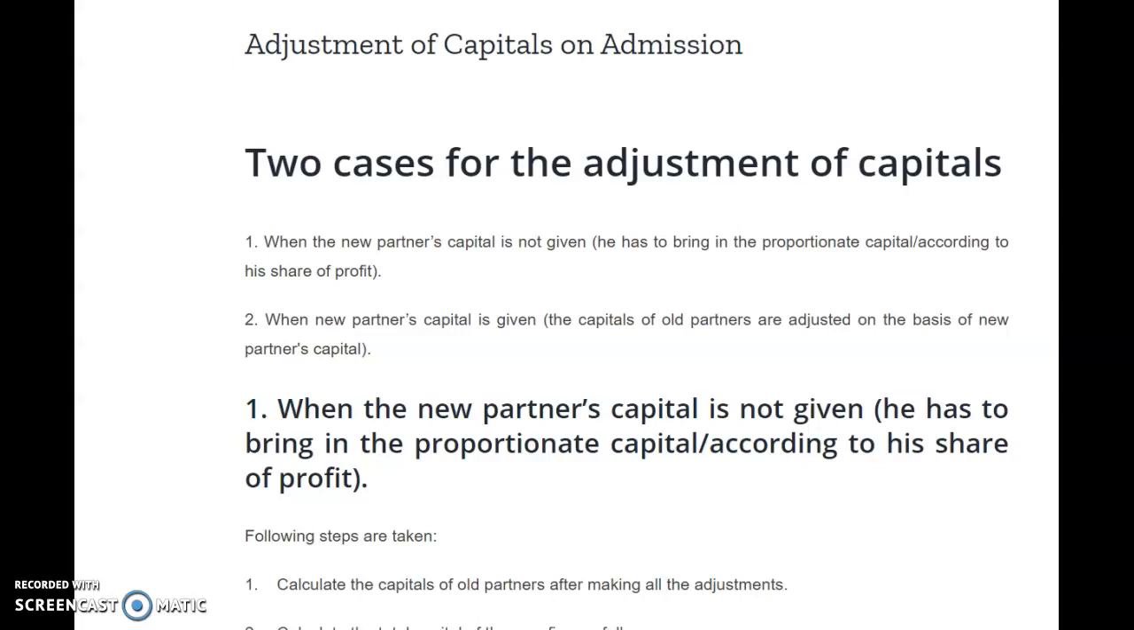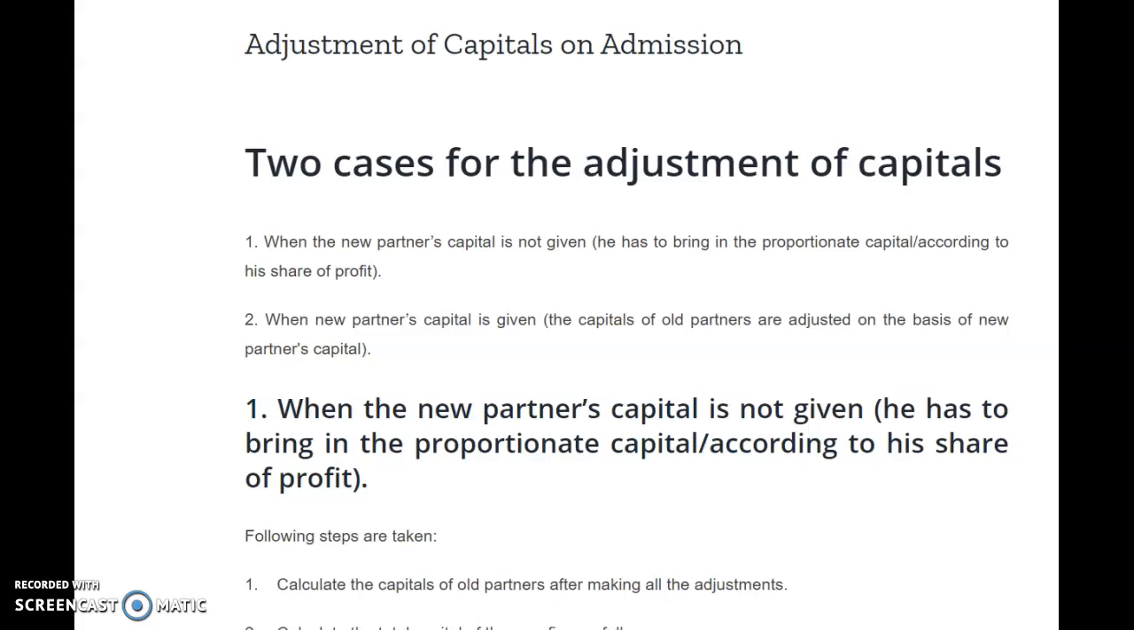Dear students, today we will learn the last segment of our lesson of admission of a new partner in the firm, that is associated with the adjustment of capitals at the time of admission of a partner. There may be two important cases for the adjustment of capitals that we have to understand. First, when the new partner's capital is not given, he has to bring in the proportionate amount of capital according to his share of profit, but we have to find out how much capital he has to bring in. It is not given in the question.